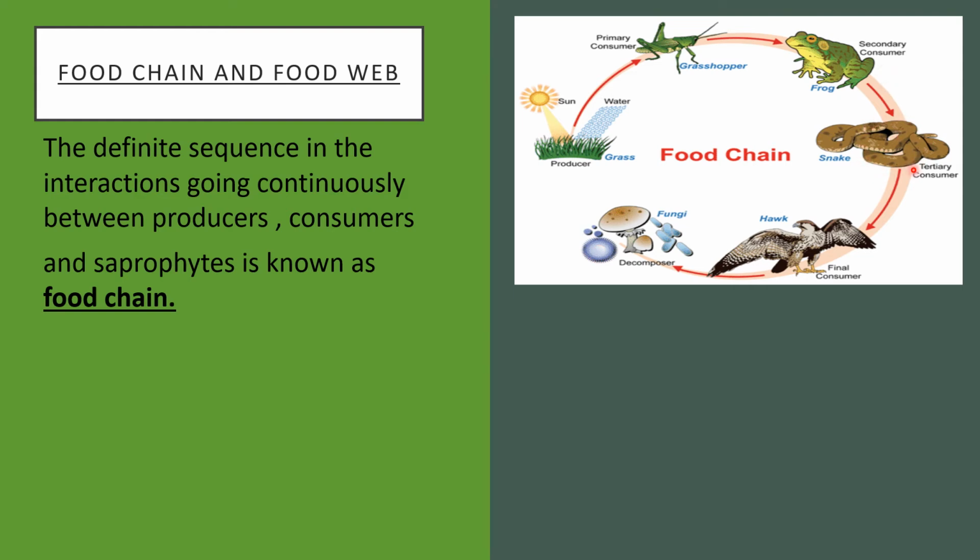After that there is a snake which feeds on frog and therefore snake is known as the tertiary consumer. And after that there is a hawk which feeds on the snake and therefore hawk is the final consumer or apex consumer. And at the last level there are decomposers, that is fungus, which decomposes the food.